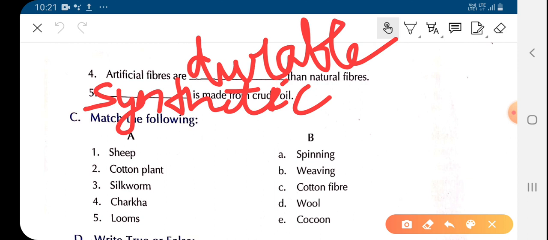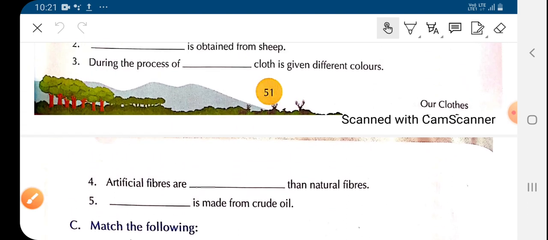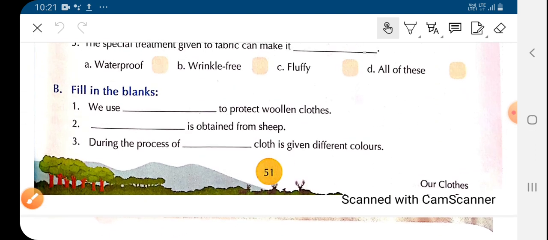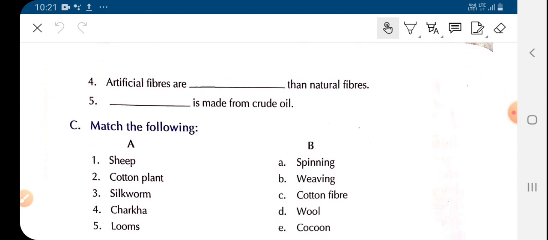So children, once again we'll read all the fill in the blanks. First one is, we use naphthalene balls to protect woolen clothes. Wool is obtained from sheep. During the process of dyeing, cloth is given different colors. Fourth one is, artificial fiber are dash than natural fiber. Artificial fibers are durable than natural fiber. Fifth one, dash is made from crude oil. As we know, synthetic fibers are made from crude oil.